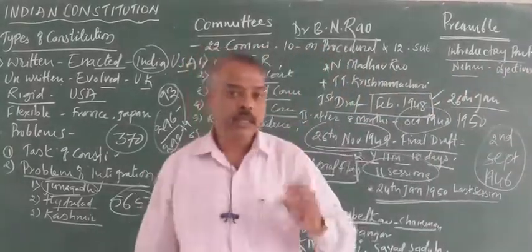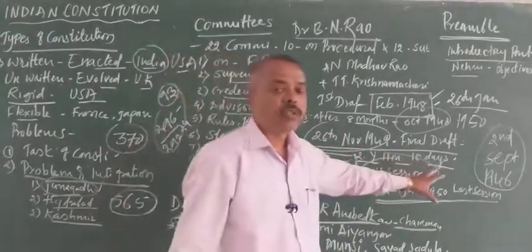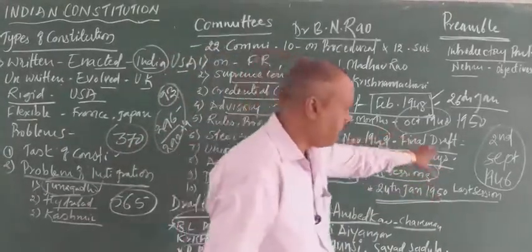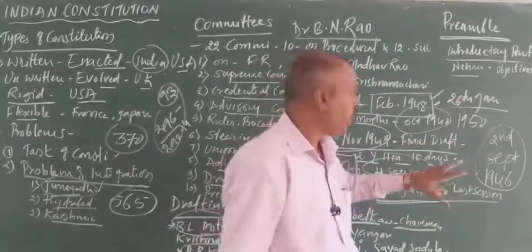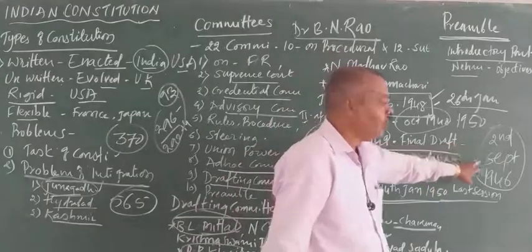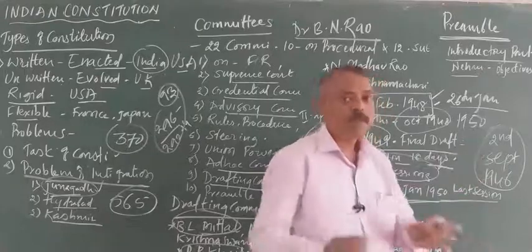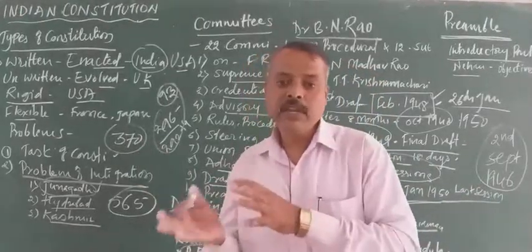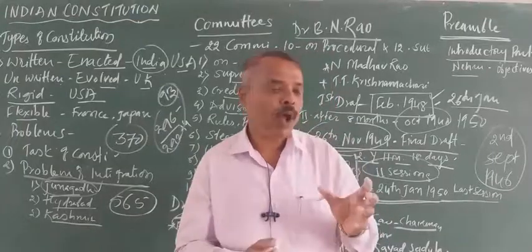And in this interim government, Jawaharlal Nehru was appointed as the Prime Minister of India, and under the leadership of Jawaharlal Nehru, the first interim government started working. That is, the Constituent Assembly itself was given the legislative powers, the supreme powers of law making.